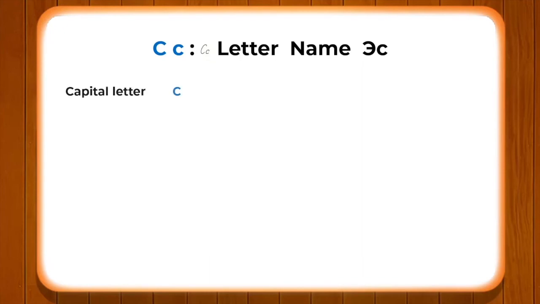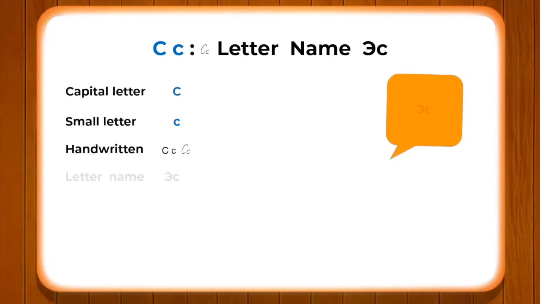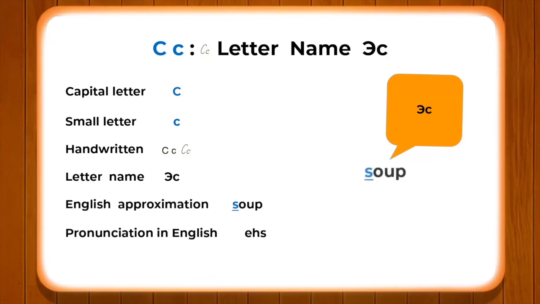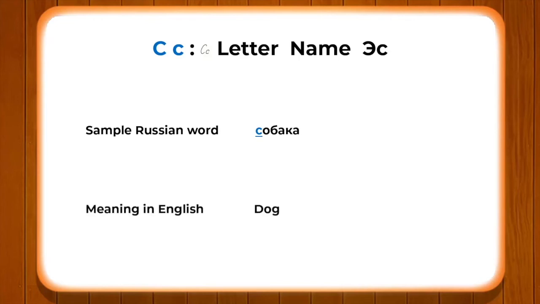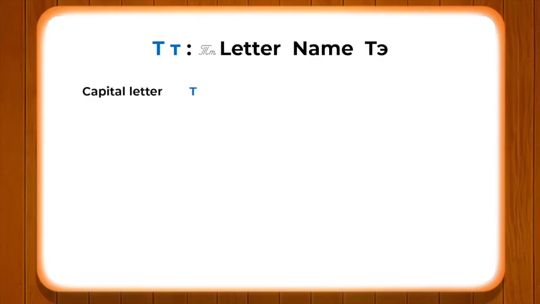Alright. Now the next letter which we have here is S. S. And to understand the sound, we are going to use one word from English, soup. Soup. But with the help of a Russian sample word, we are going to learn it properly. The word is sabaka. Sabaka. So the sound S, you can find in the word sabaka. Sabaka, which means dog.